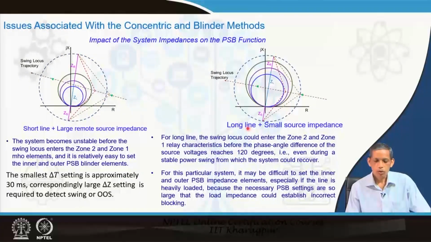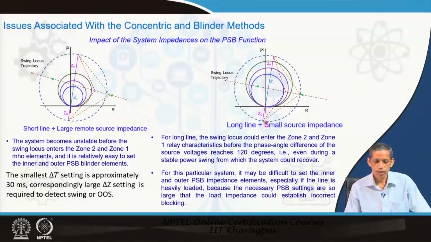But for a long line with small source impedance sources, if you see the considered angle now, even though it is inside zone 2, the angle as compared to this situation is not that high. So, it means that it has not reached an instability point as per the definition of this one.